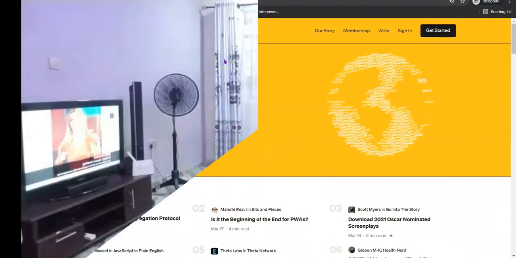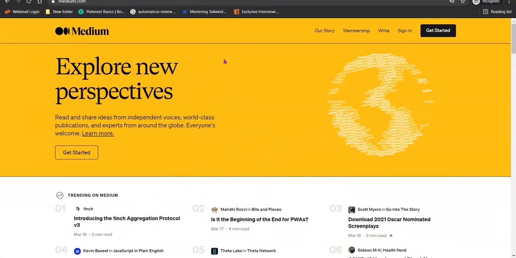Okay guys, welcome back once again, and like I said, I'm going to show you how you can use Medium to make money with affiliate marketing. Now the good thing about Medium is that the platform is actually free to use. You can create an account for free on the platform without worrying about having a limited account.